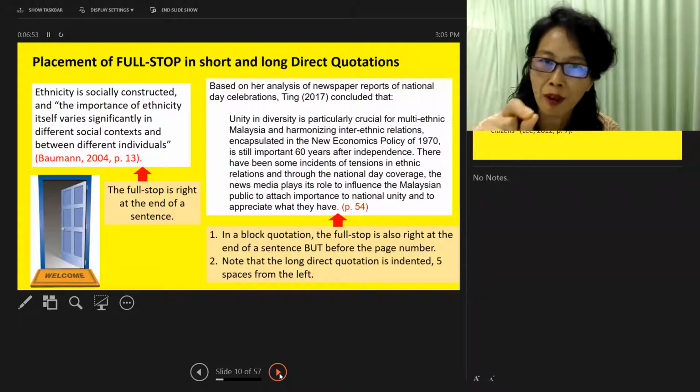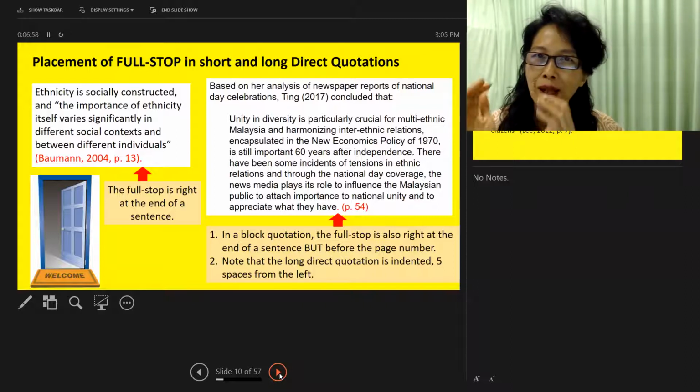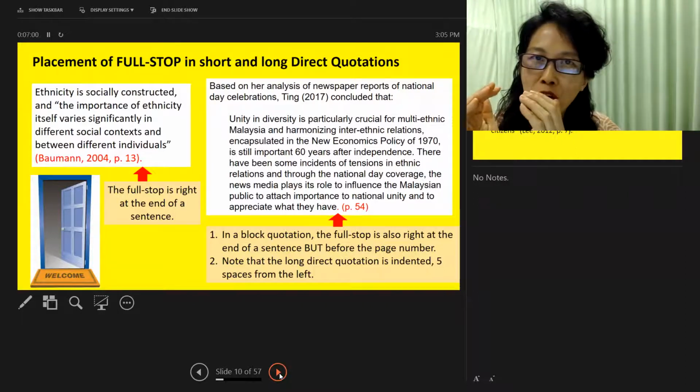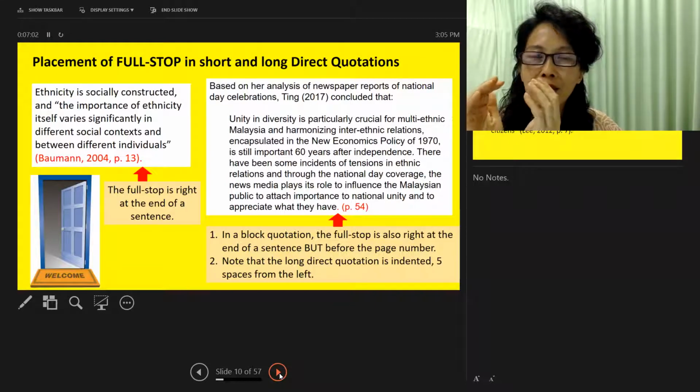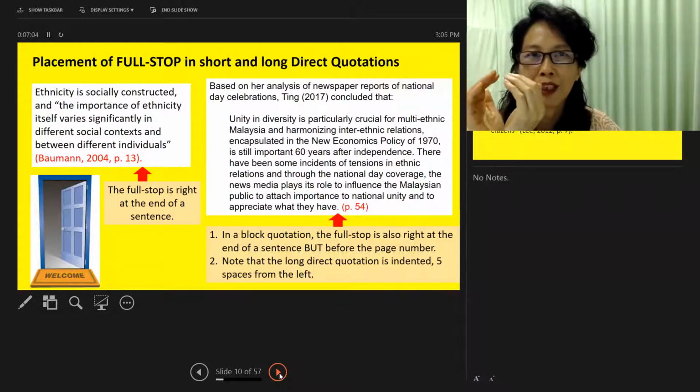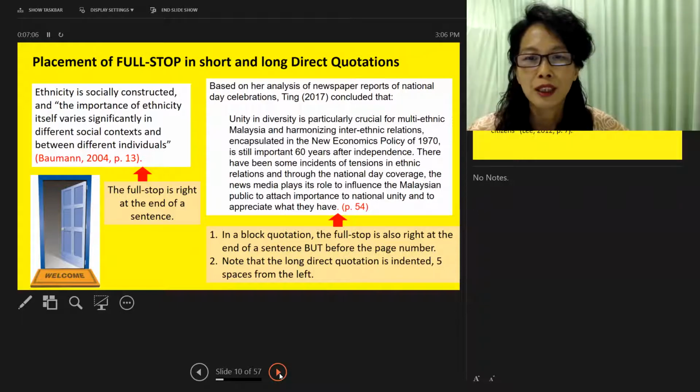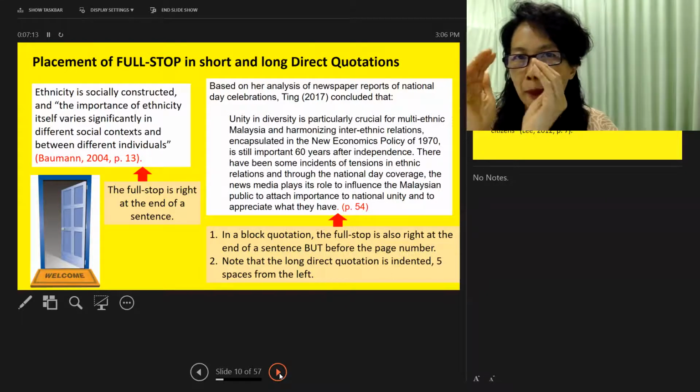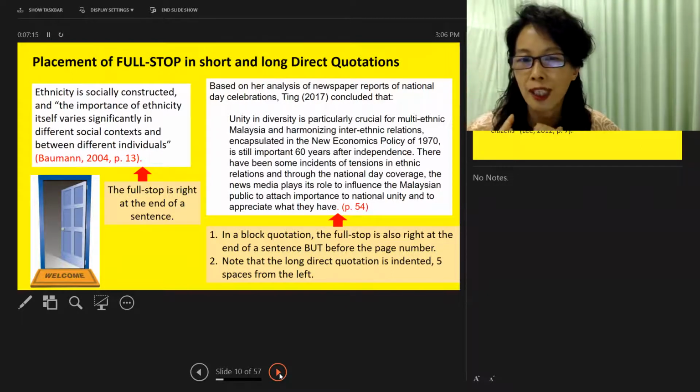That full stop there belongs to Ting 2017. I didn't do that full stop, but the part I added is page 54, which is in red. Now that's why it is put in a bracket outside of that full stop. And only one full stop because that belongs to Ting 2017. I don't need to put a full stop for my bracket page 54. Okay, so only one full stop there.